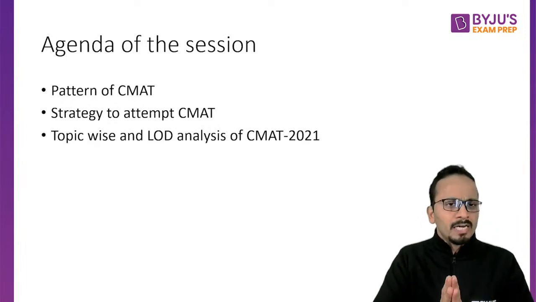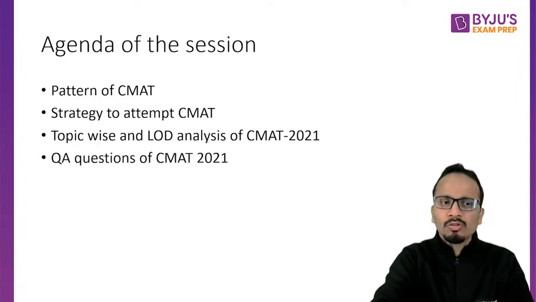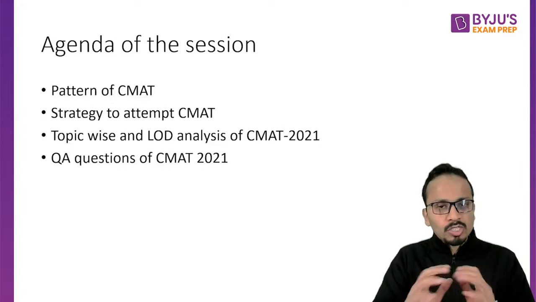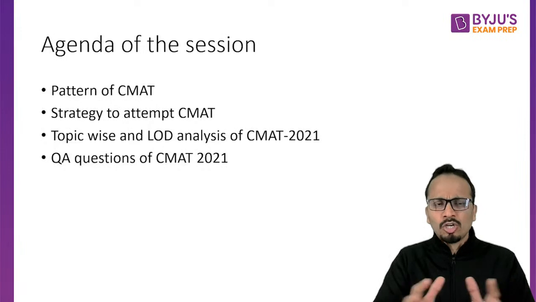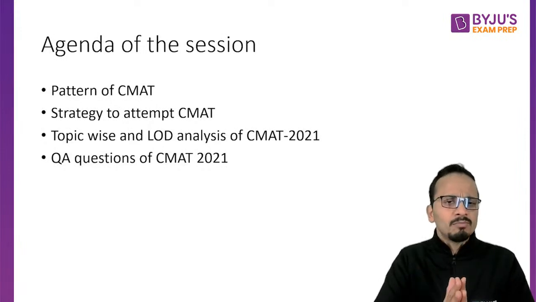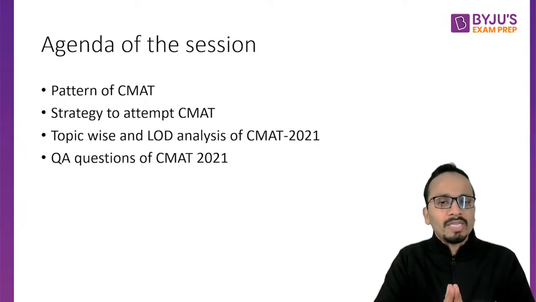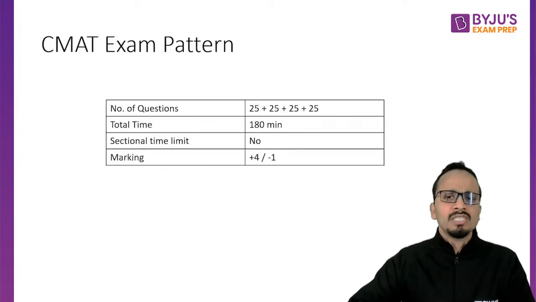We'll spend 5 to 6 minutes on these 3 pointers, and then the main agenda of this session: we'll discuss all the questions of the QA section that came in CMAT 2021. On the first 3 pointers we'll spend not more than 5 to 6 minutes, and then I'll discuss each and every question that appeared in CMAT 2021. Let's start with the exam pattern of CMAT.